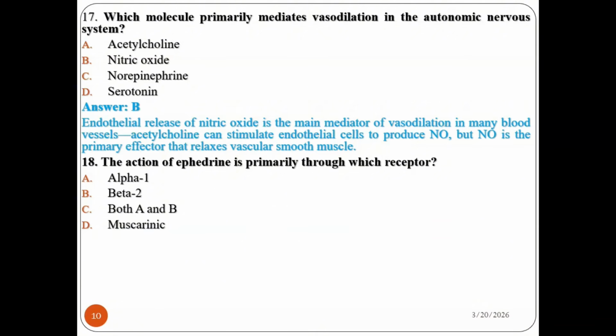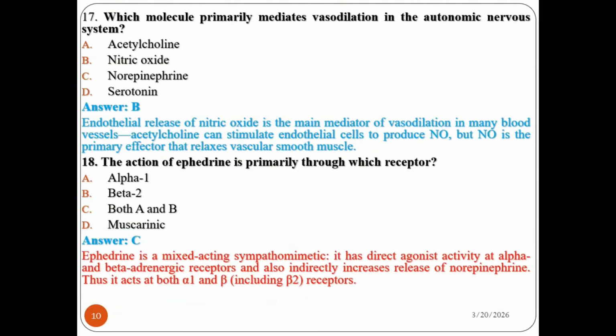Is ephedrine a selective or non-selective drug? Be careful, you have to remember the scenario of selectivity as well. If you have such concepts, definitely ephedrine is both alpha and beta, because it is a mixed acting sympathomimetic drug. So ephedrine is a mixed acting sympathomimetic.